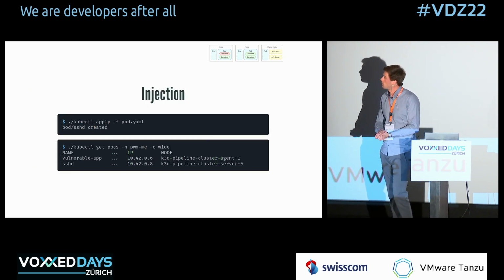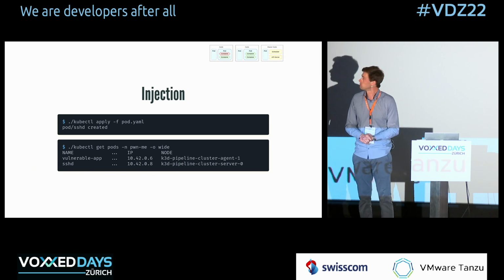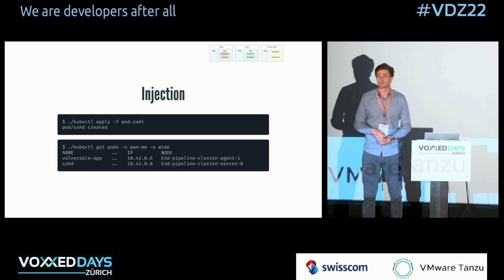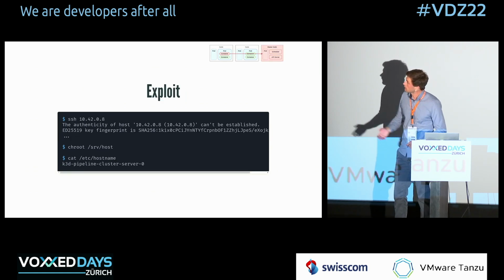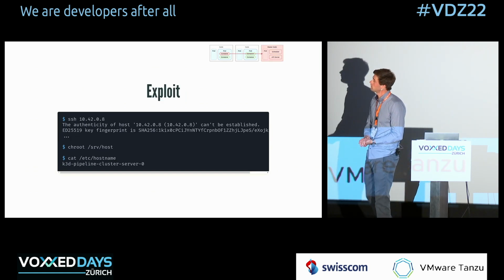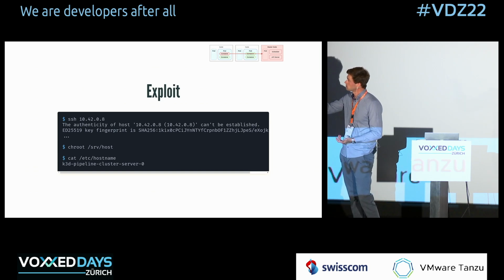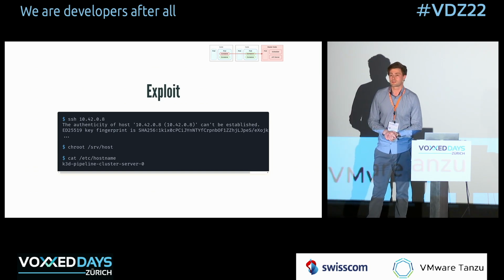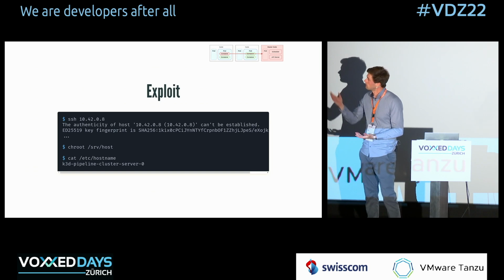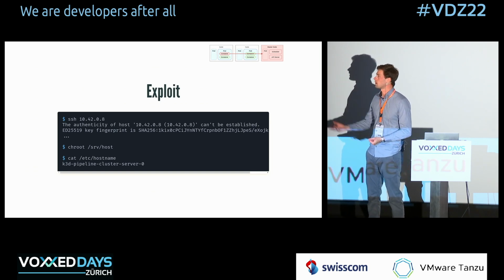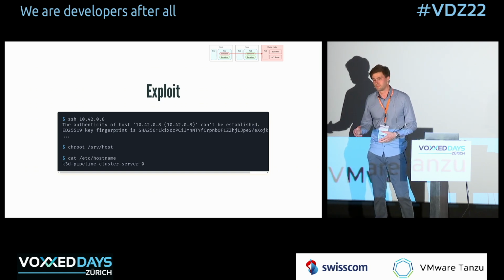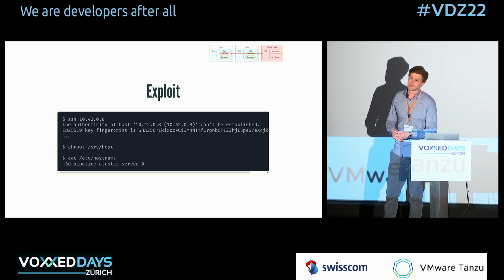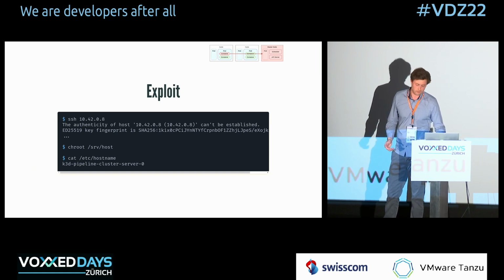Again, I create the pod, and again, it works. And you can see there is a pod running now on a master node. Here again, I can SSH to the IP, right? I can list my pods, I can do my chroot, and verify that I'm actually on that node, and I am on a node running server. Now I can also verify, is this actually a master node or not? I'm not going to go into details of how you can do this, but essentially, trust me that this is a master node.